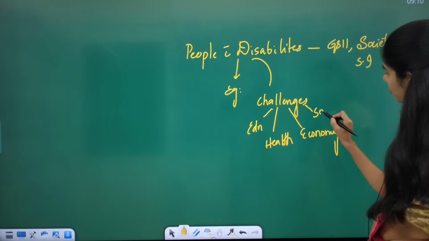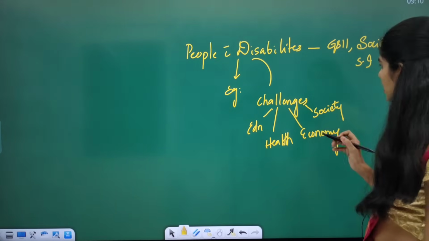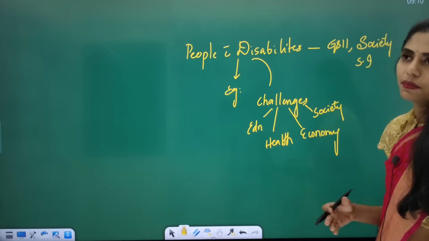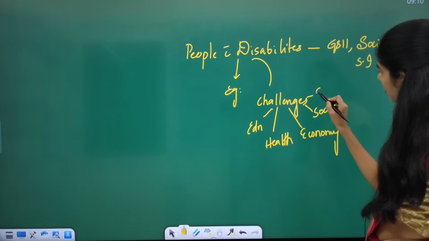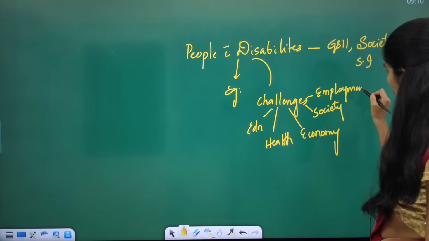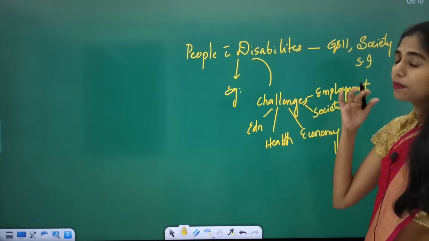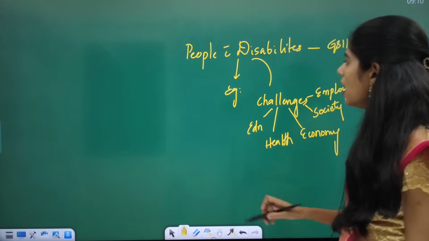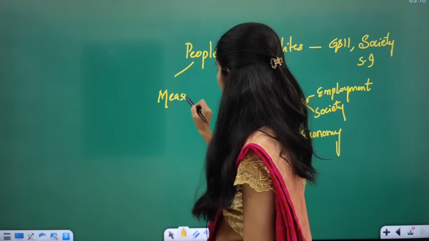From the society point of view, what impact they are facing, like sexual harassment, and especially discrimination, and they are not getting proper employment opportunities also. These are some challenges mainly faced by people with disabilities, and you have to see what measures can be taken.